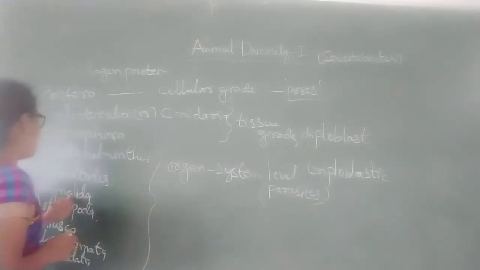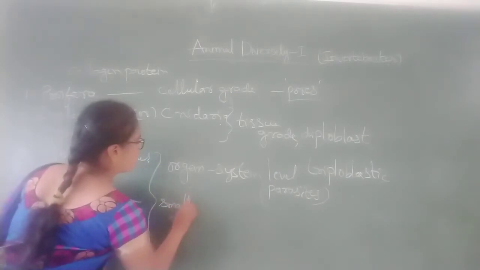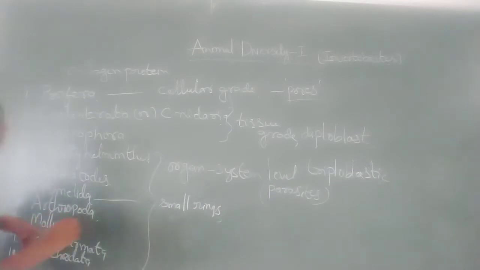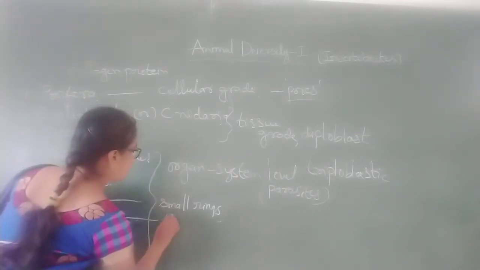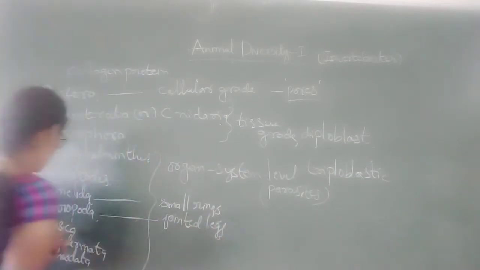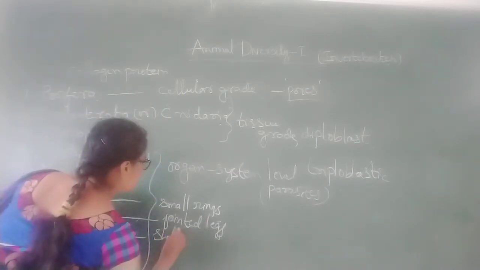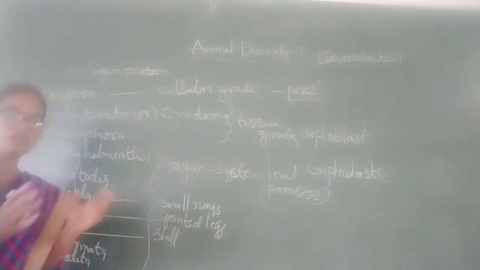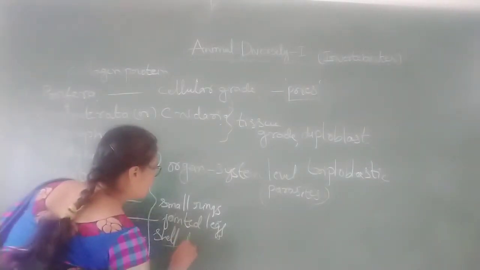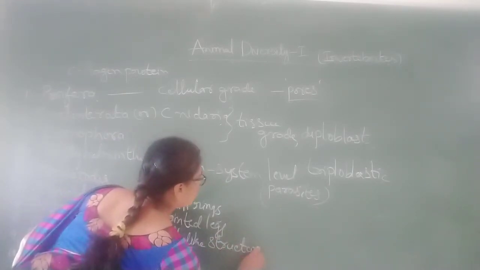Annelida means they contain small rings. Arthropoda means they have jointed legs. Mollusca means they contain a shell around their body, a strong shell-like structure.